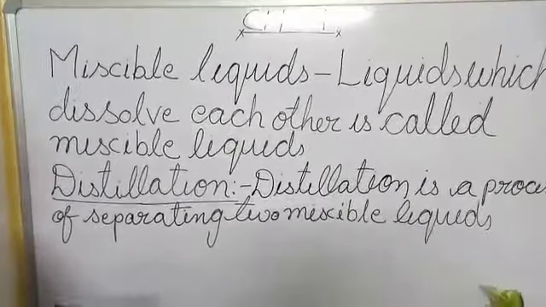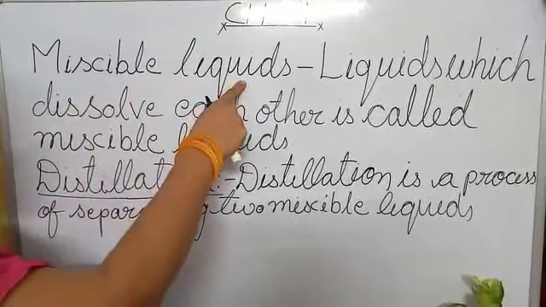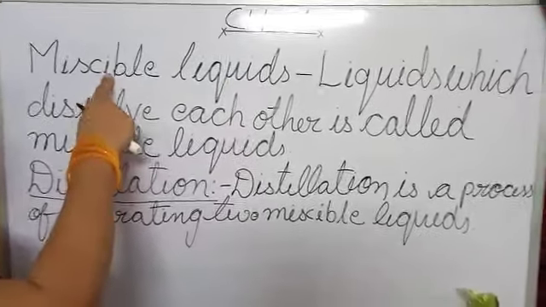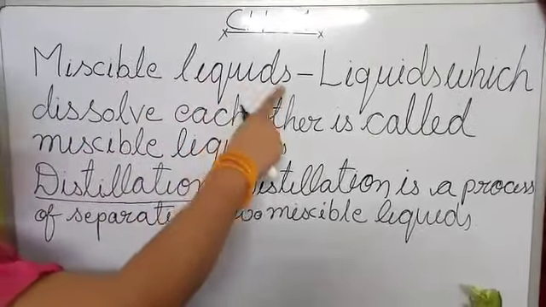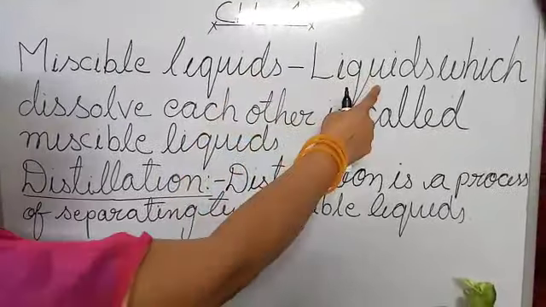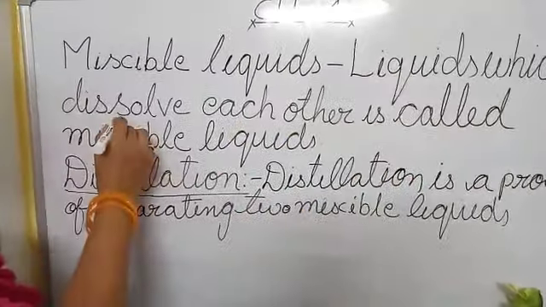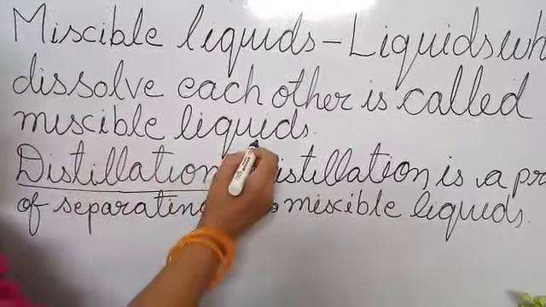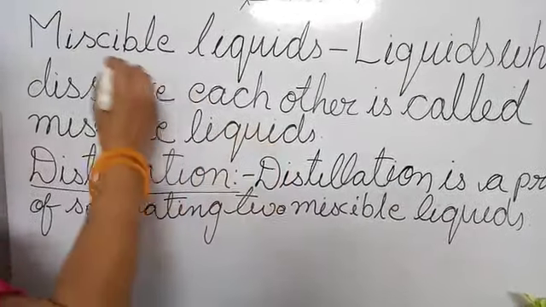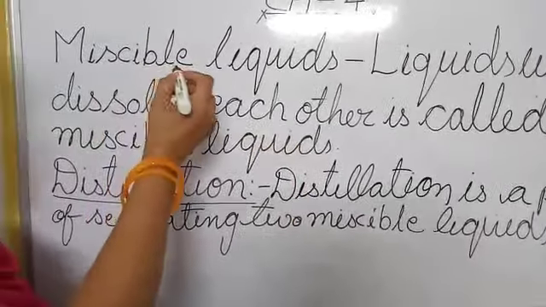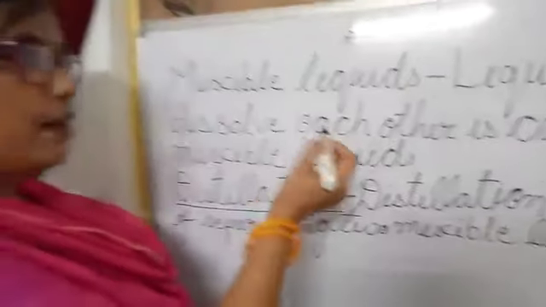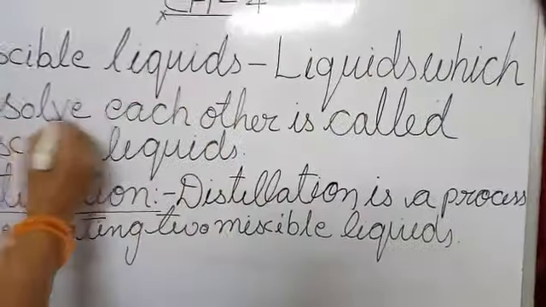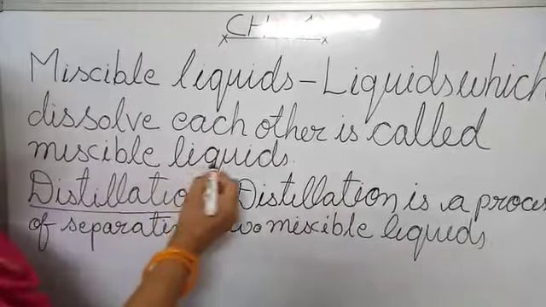Look here. This is miscible liquid. Miscible means two liquids mixed together. I have also defined what a miscible liquid is. Liquids which dissolve in each other are called miscible liquids. Is it clear? What is a miscible liquid? You can ask your teacher, ma'am. Miscible liquids are those which dissolve in each other.